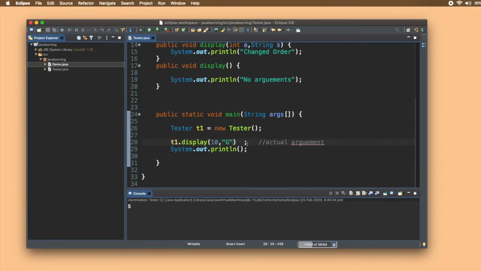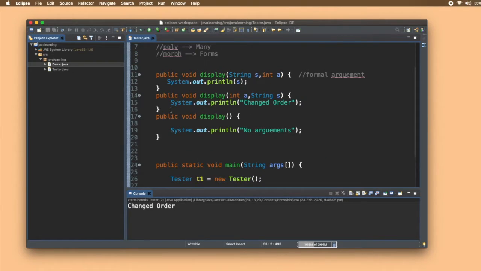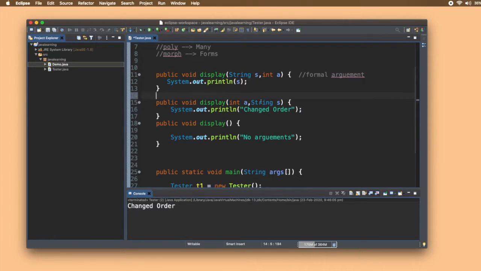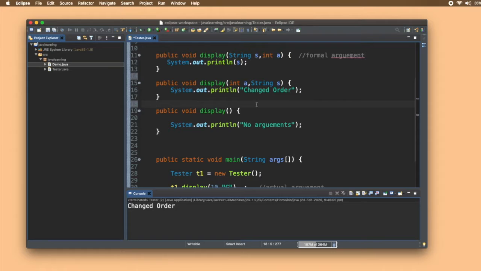Now what if I pass first an integer and then a string? Now which function will be called? Yes, you guessed it right. This function was called because the order of arguments matched here, right? Now we have discussed two types, that is number of arguments, and second was the order of arguments. Third is based on the type of arguments.